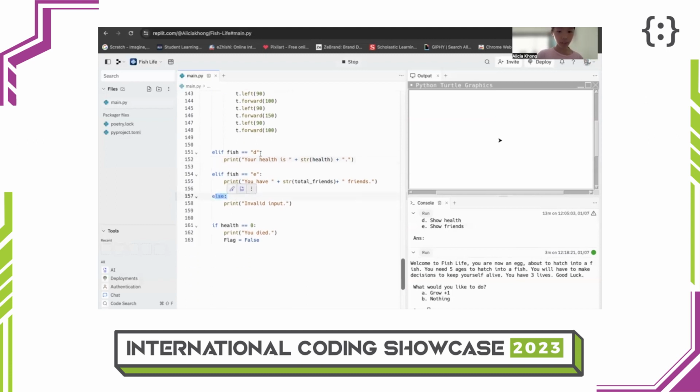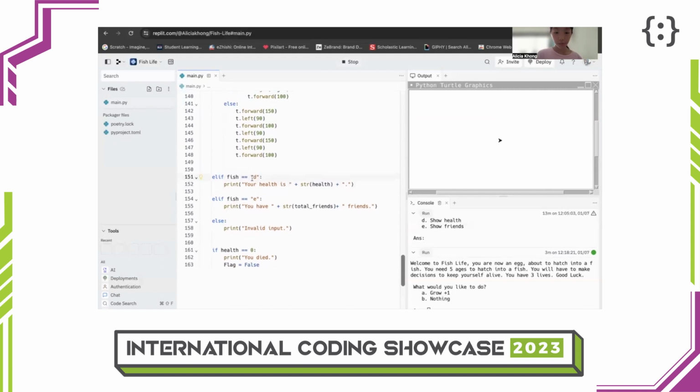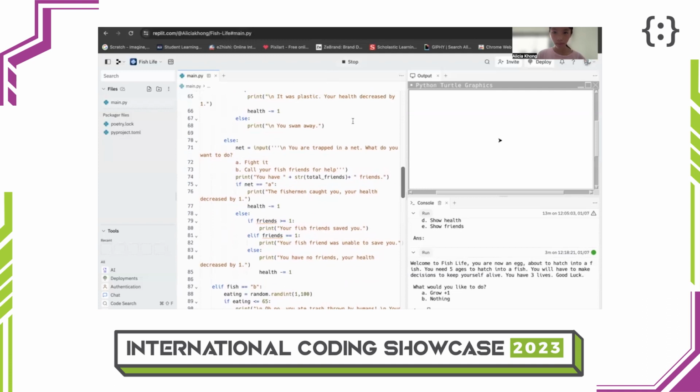However, if the user does not choose A, B, C, D, or E, it says invalid input. If my health is 0, I will die and my flag will be set to false, so the program will stop running. Now let me show you how my program works.